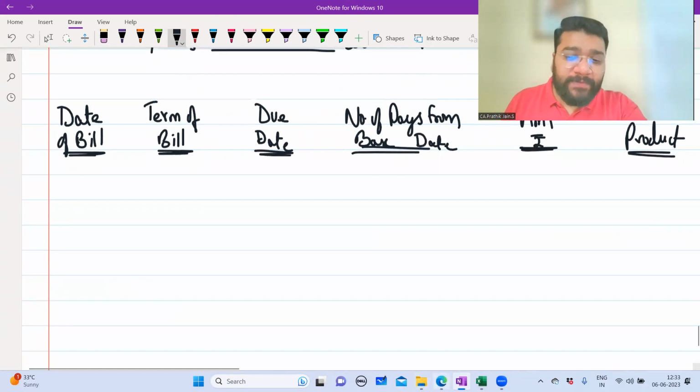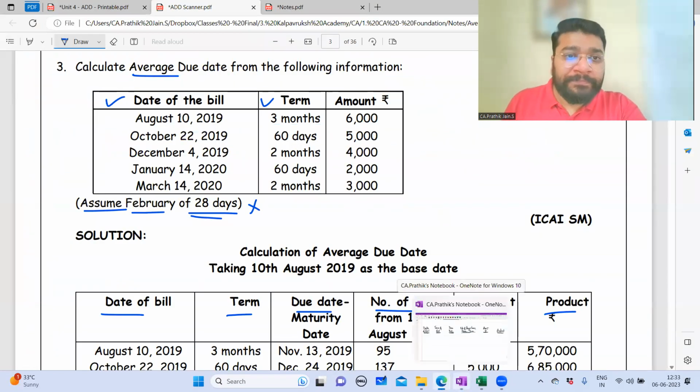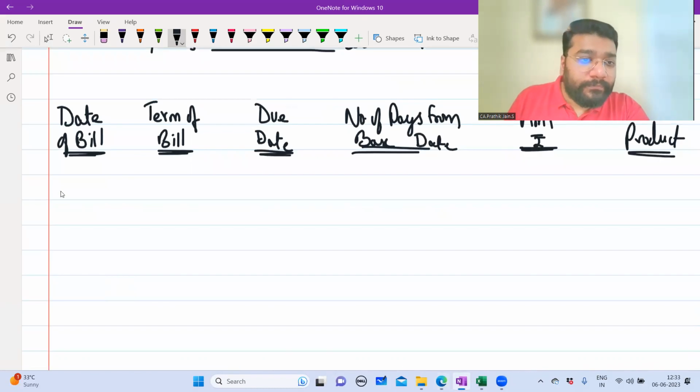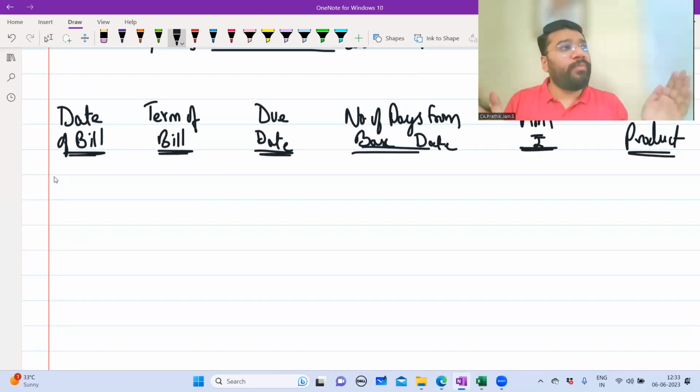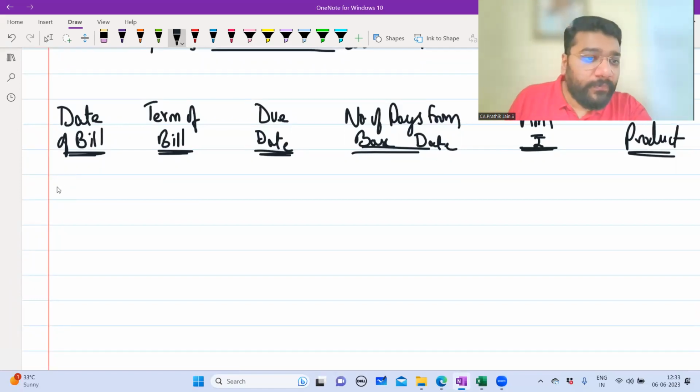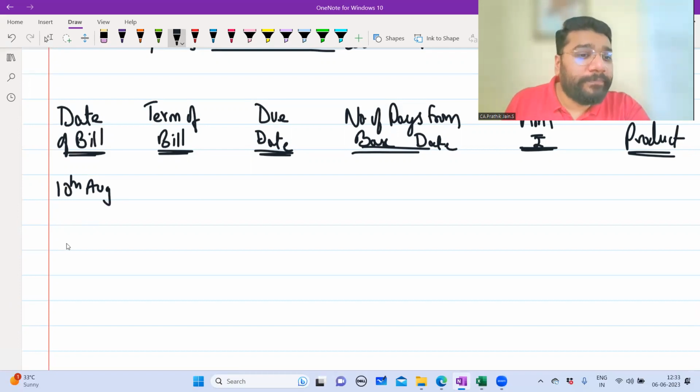What is the date of bill, guys? First date. Yeah, if you feel that the page is shorter, you can use both the sides. 10th August, then 20th October, then 22 October,